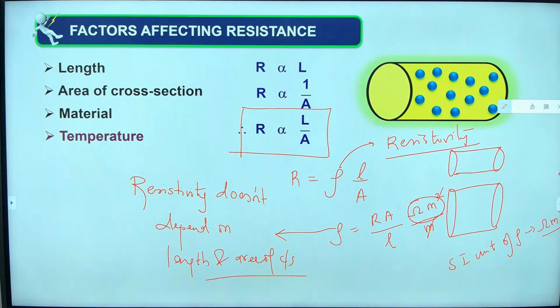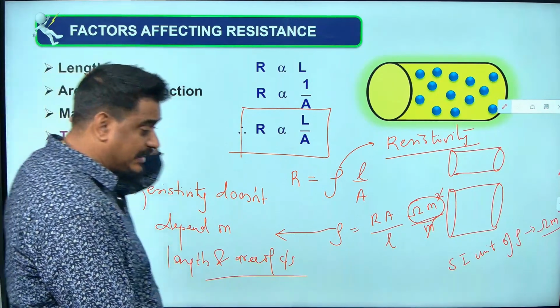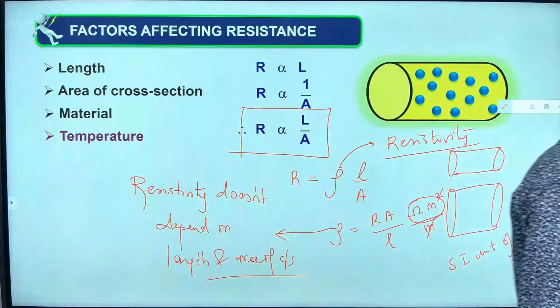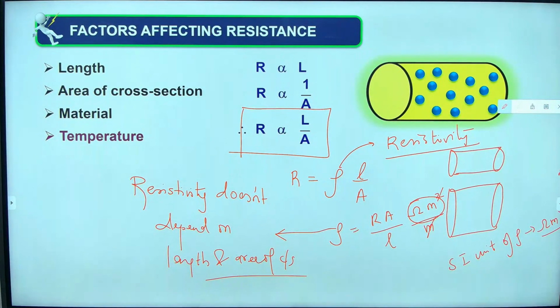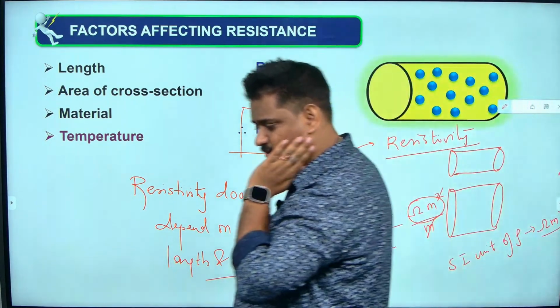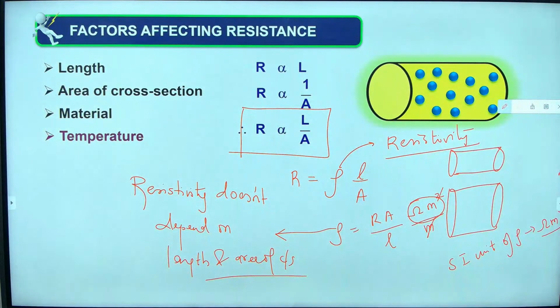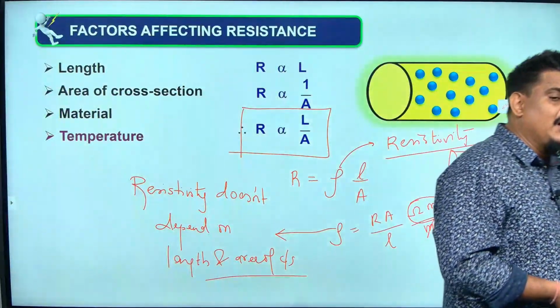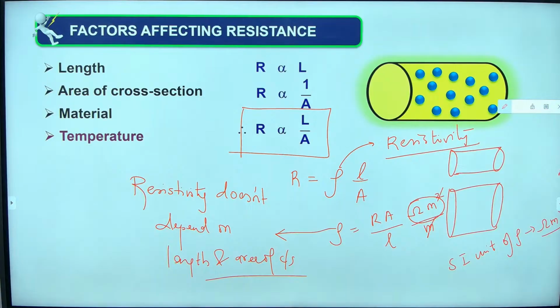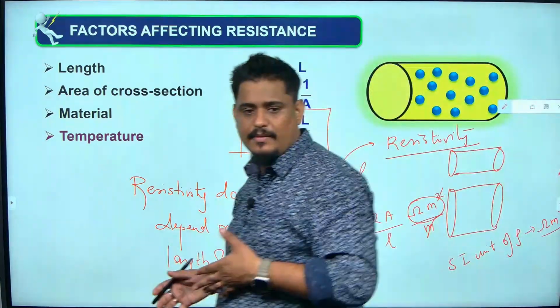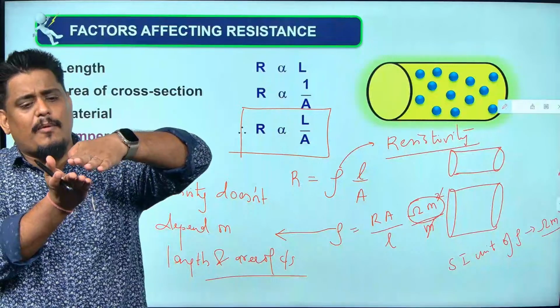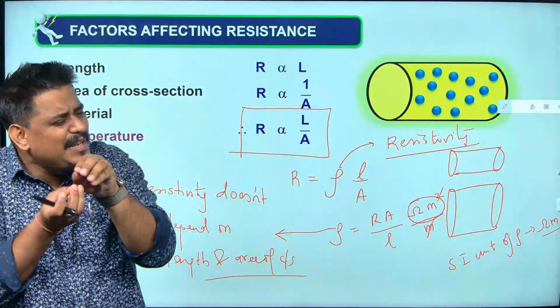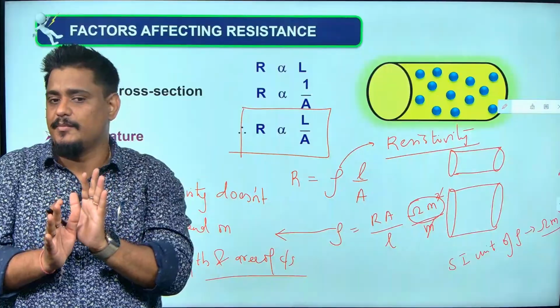That's why we classify the materials based upon resistivity. Now you can classify, because whether it is 1 meter of copper, 2 meter of copper or 1 kilometer of copper, its resistivity will be the same. Whether you have 1 centimeter square, 1 meter square or 1 millimeter square of copper, it will have the same resistivity.